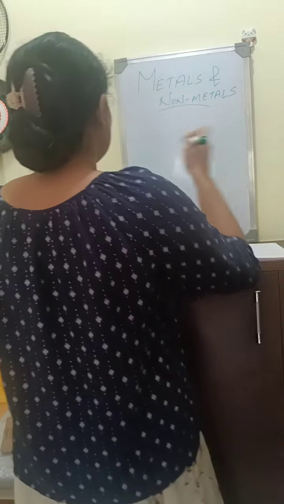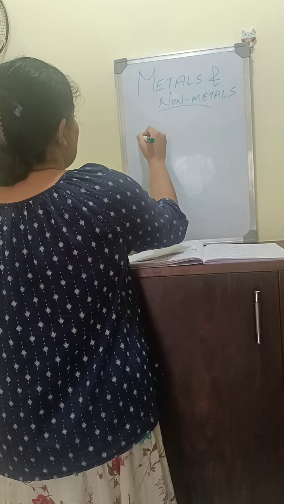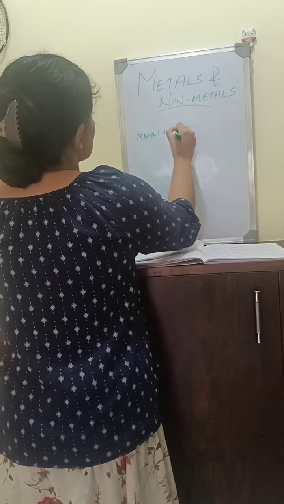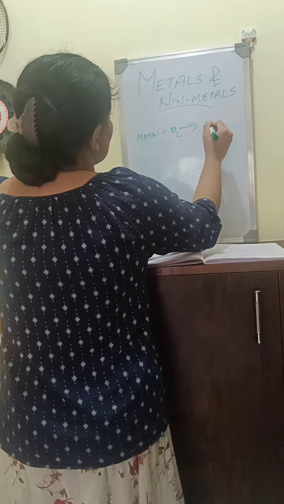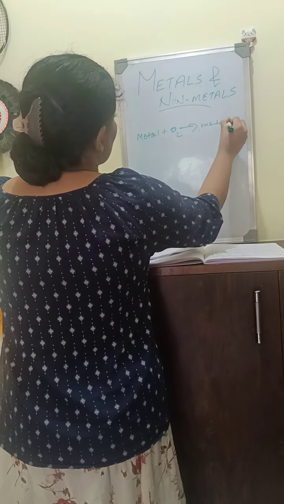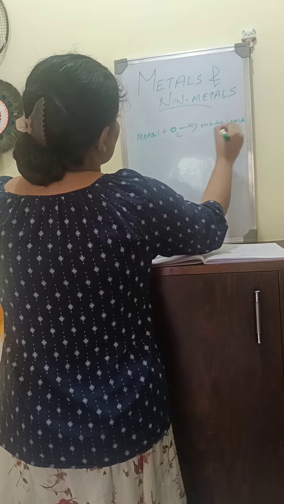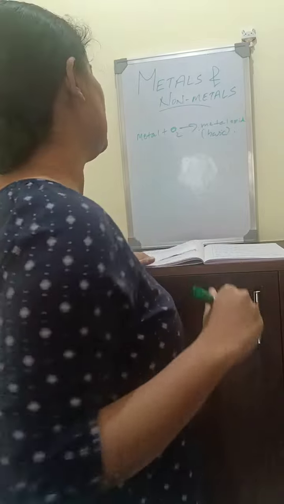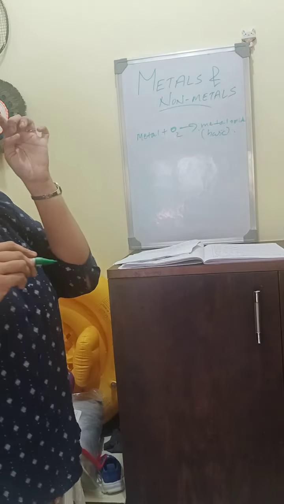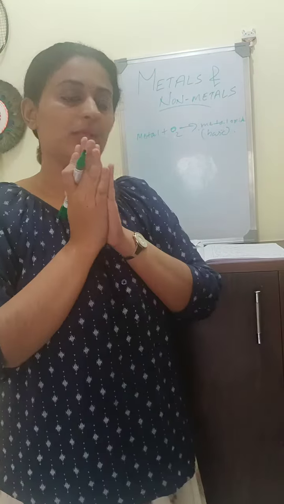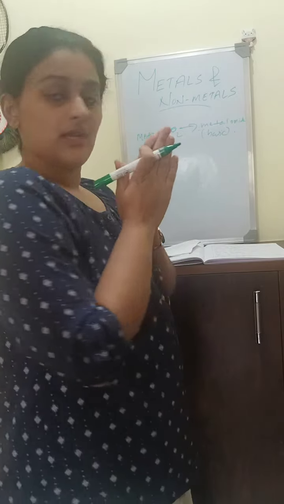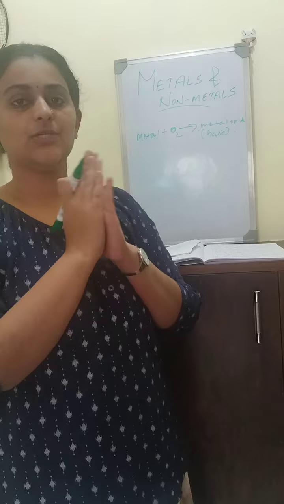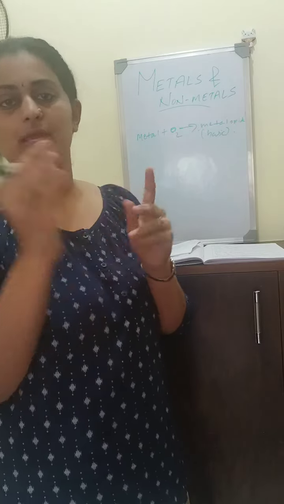Next, metal reacts with oxygen. Metal plus oxygen gives metal oxide, which is basic in nature. For example, sodium and potassium react vigorously with the air, so they are kept in kerosene. Sodium and potassium are highly reactive in nature. They react vigorously with oxygen, so they are kept in kerosene.